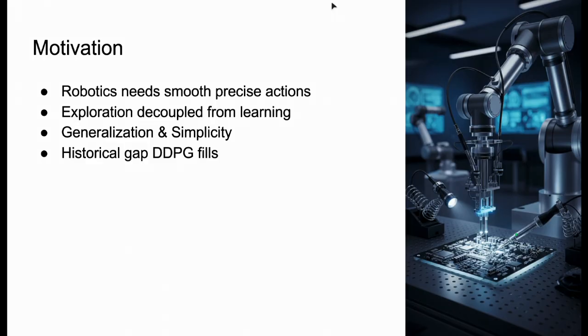This problem is important because robots need smooth, continuous torques, not bins, and real interaction data is expensive. Off-policy replay decouples exploration from learning so we can aggressively reuse experiences. The payoff the authors are after is generality with simplicity, which is one lean actor critic that works across a slate of physics tasks from joint angle states to raw pixels. Historically, DPG suggested the right direction but didn't scale. DDPG specifically addresses that scaling gap by combining off-policy actor critic with stability tricks proven in DQN.